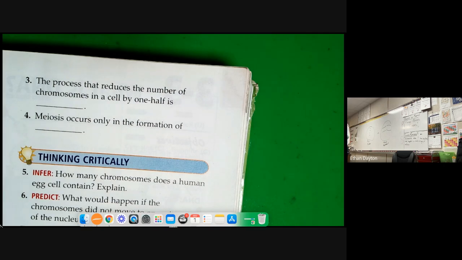Meiosis occurs only in the formation of what, Bella? Gametes. Meiosis only forms gametes, or reproductive cells. Write that down, my friend.